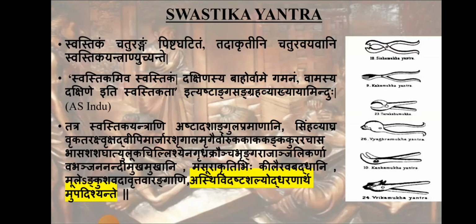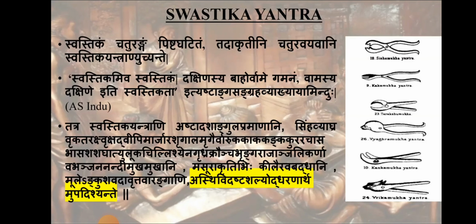Swastikam chaturangam pishtagadidam tadakritini chaturavayavani swastika yantrani uchyante. That is, swastika, the structure is mentioned like it is chaturanga. That is, it will be having 4 parts or 4 angas. 4 blades will be there, and in the center it is connected. Pishtagadidam. So in the center it is connected, and that part is called the Keela. Tadakriti chaturavayani. So because of that akriti, it is called Swastika Yantra.